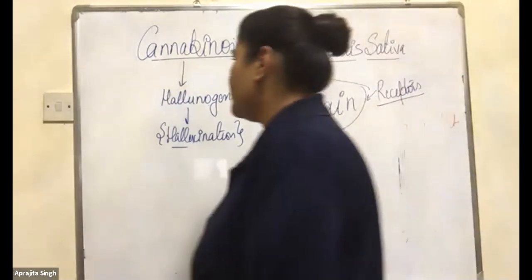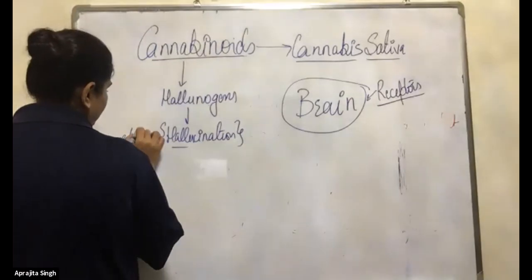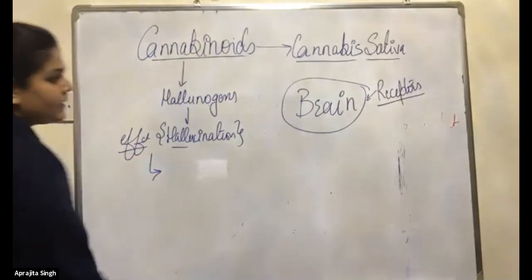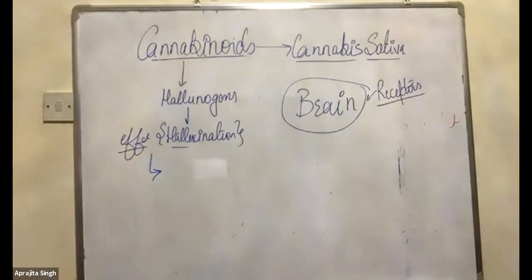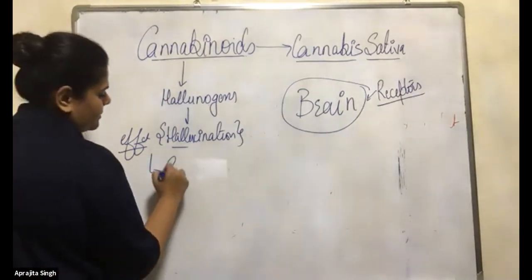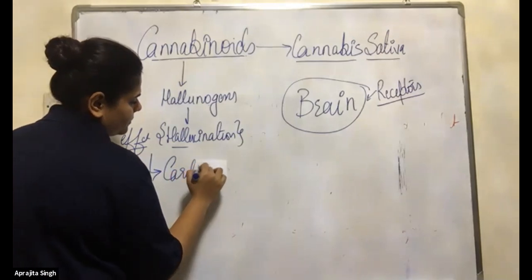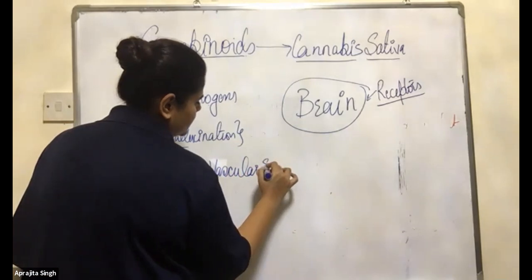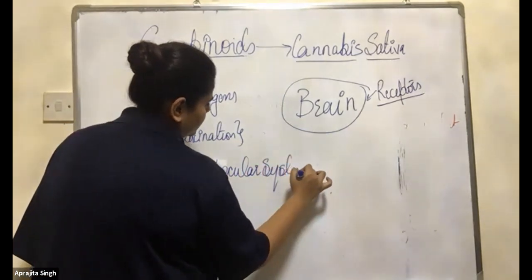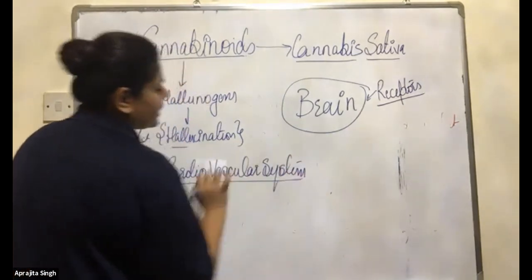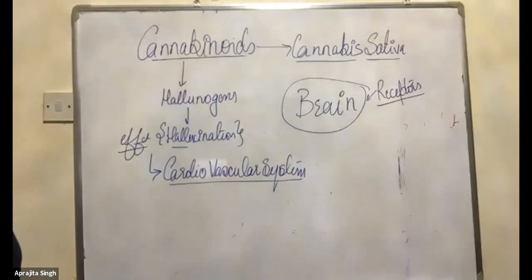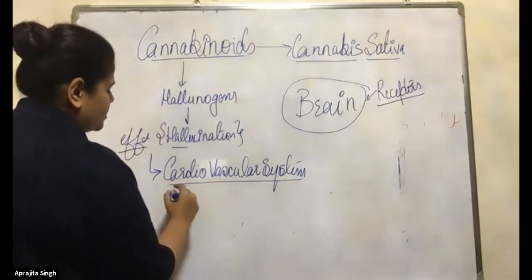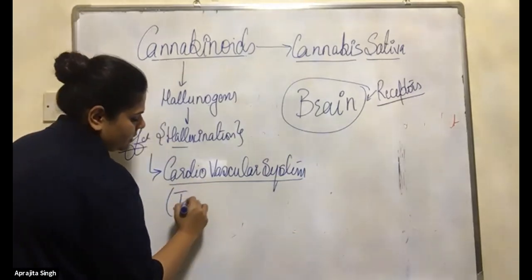Now their effects. The first effect is hallucination, and the second effect is they affect the cardiovascular system, that is the heart. How? They increase the heartbeat and increase the blood pressure. This is very dangerous.